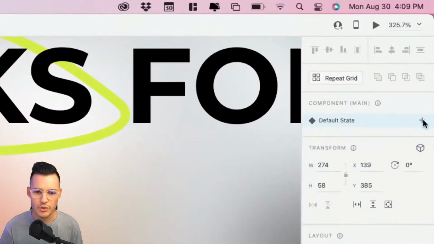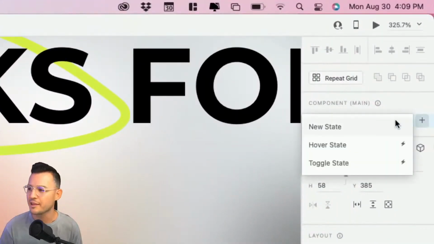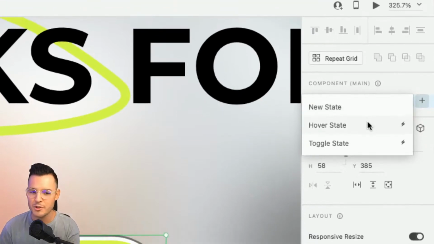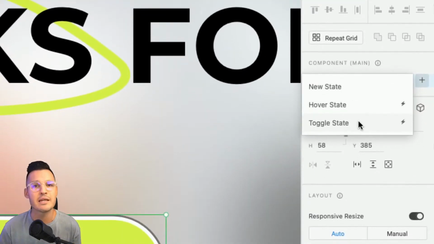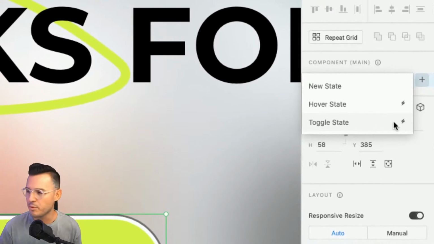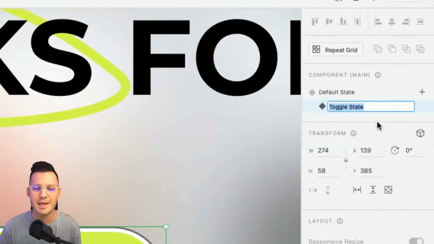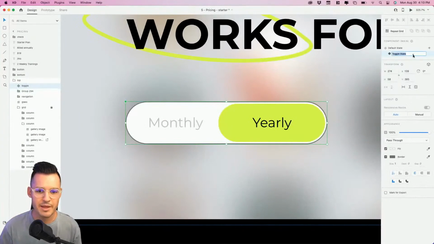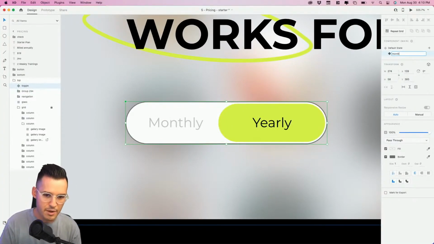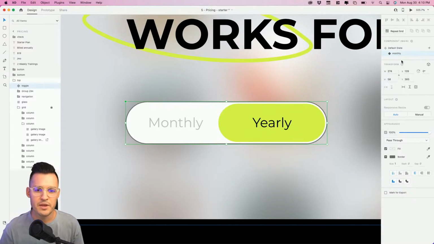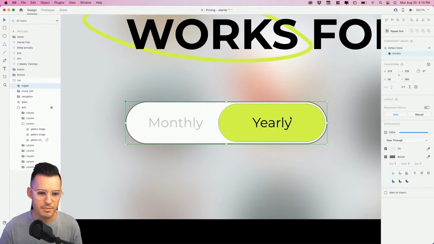And we're going to just do a new state. So let's go up here, and I love it in Adobe XD. You can always create a new state, but we have some baked in options for a hover and also a toggle state. Our little lightning bolt tells us it's going to wire it up for us immediately, okay? So we can rename that if we want to. Let's say by default it's yearly. Okay, let's call this monthly over here. Okay, so again, with the component state selected we want to work on, that's going to be monthly.